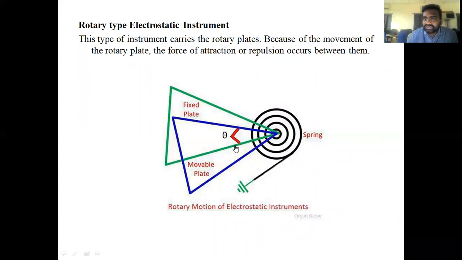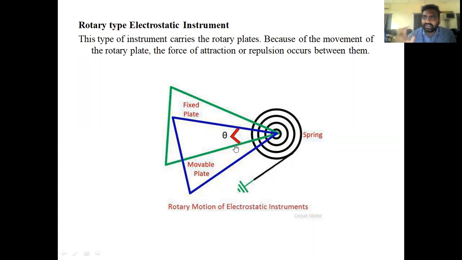Same operation as the first classification. Supply polarity is given to the fixed plate and moving plate. The fixed plate is given positive polarity and the moving plate is given negative polarity.